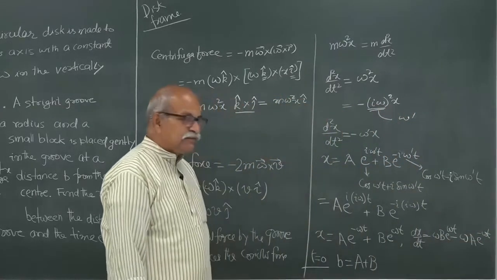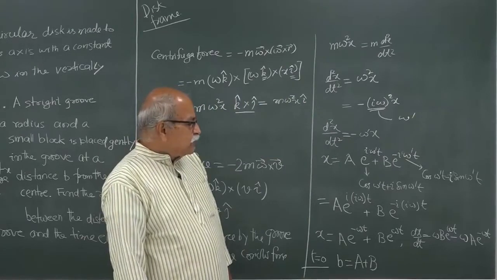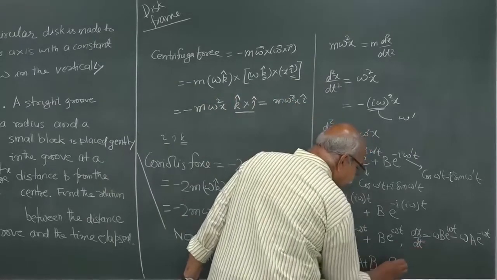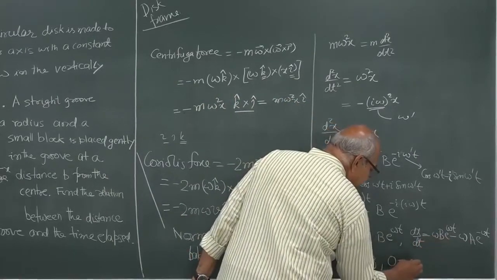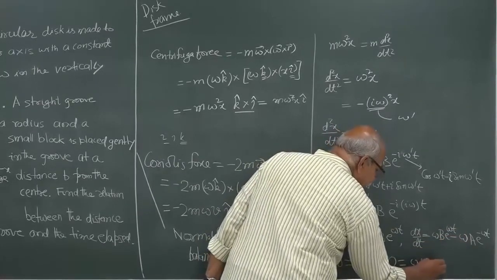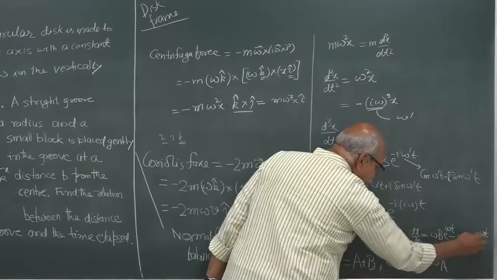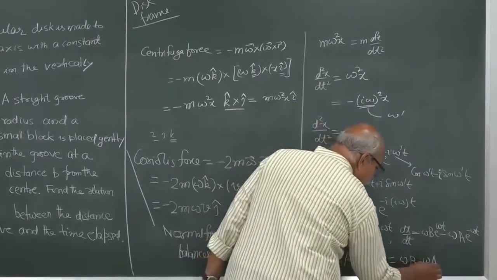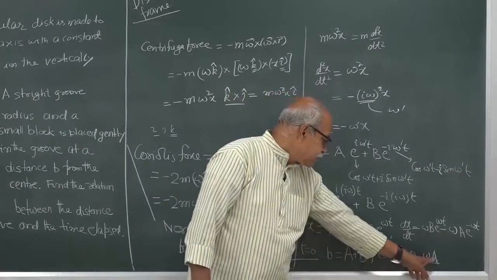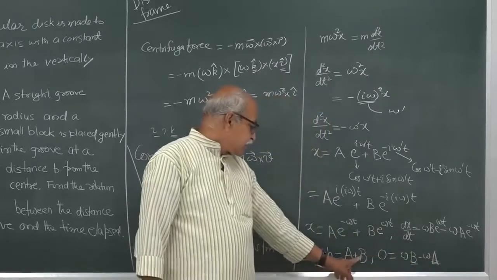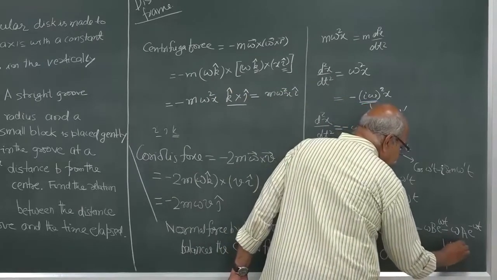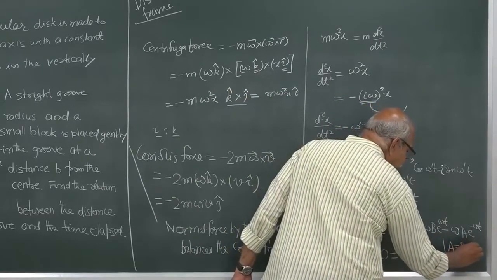This is the velocity at time t, and at t equal to 0 the velocity should be 0, and therefore 0 should be equal to omega b minus omega a, since at t equal to 0 these exponentials are 1. So, omega times b minus omega times a is 0, it tells me a and b are the same, and the sum of these two is b, and therefore a is equal to b is equal to b by 2.